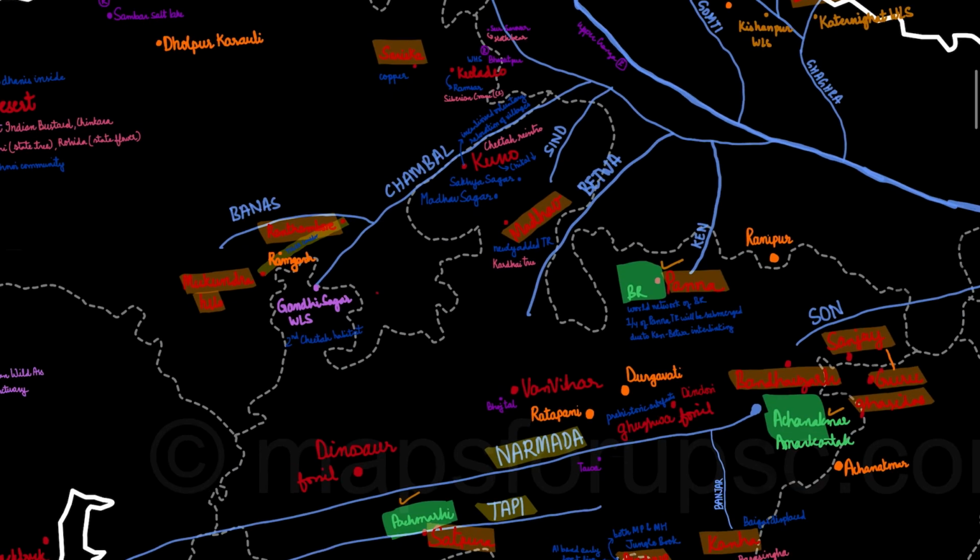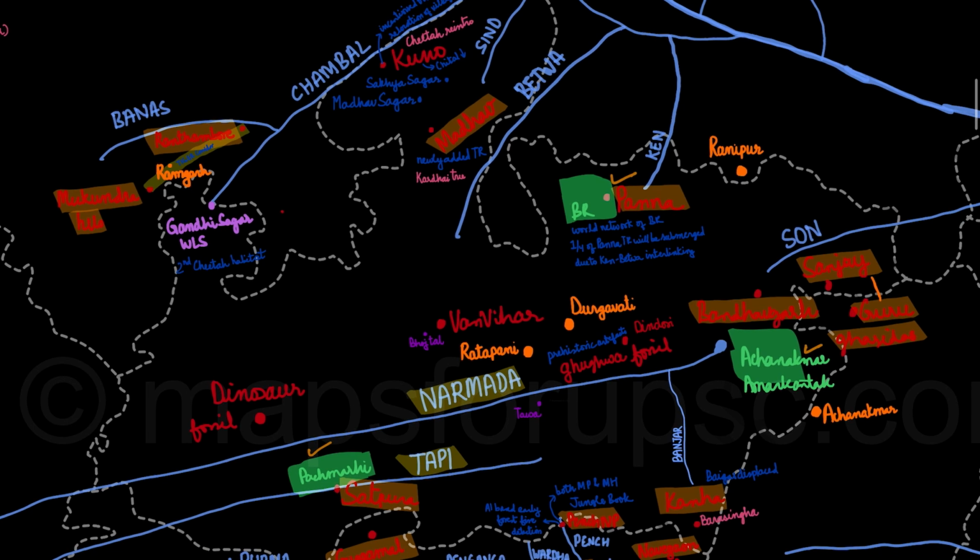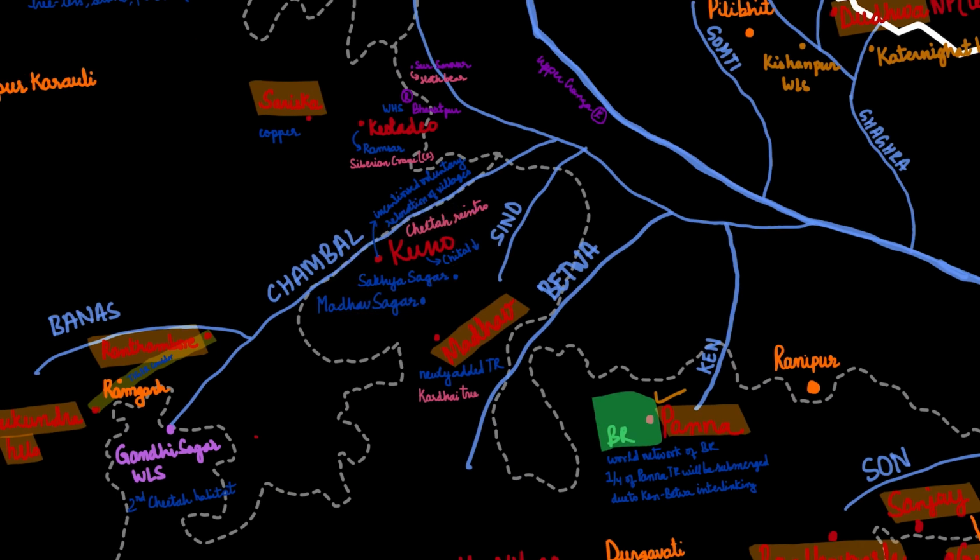So moving to the state of Madhya Pradesh. Madhya Pradesh has many varieties of biosphere or biodiversity reserves. So let's see the national parks first. The first national park is the Kuno National Park. Kuno National Park has been in the news for quite some time because it is the one which has incentivized voluntary relocation of the villages nearby, and also because of the cheetah introduction over here. The African cheetahs were reintroduced in the Kuno National Park in 2022. Because of the African cheetah reintroduction, there has been some decrease in the cheetah population over there.